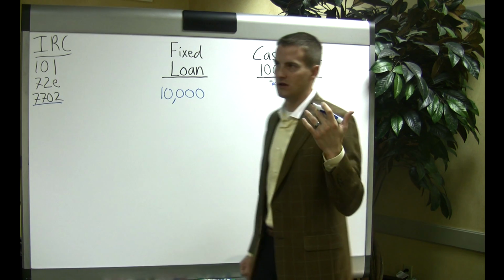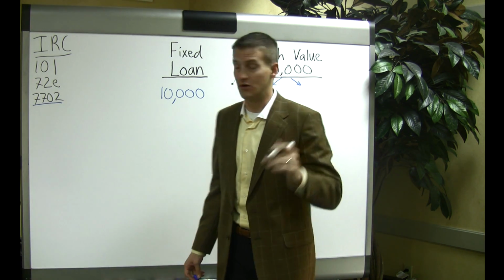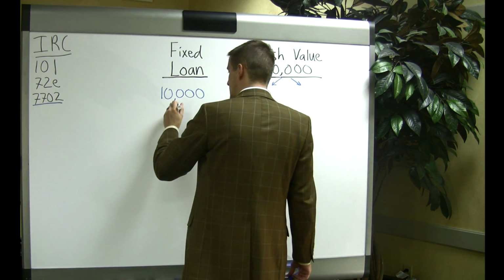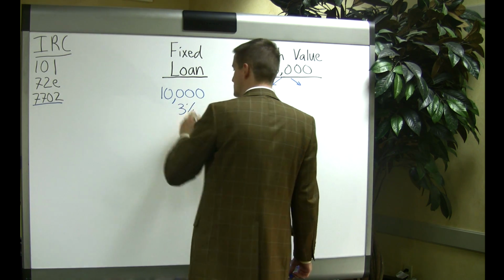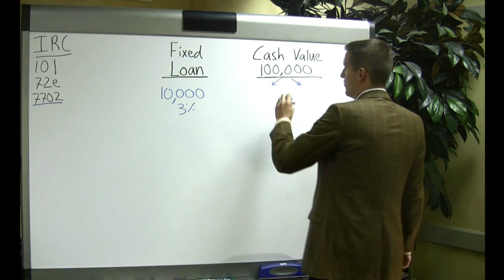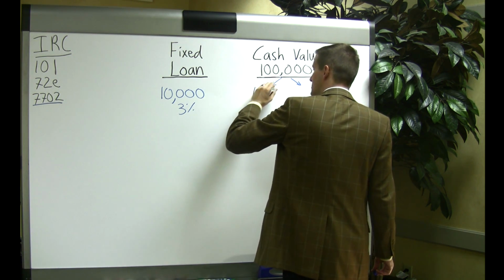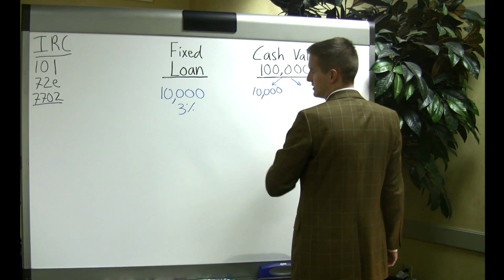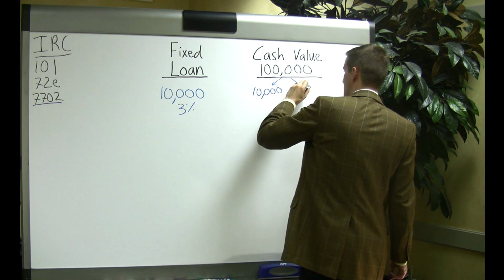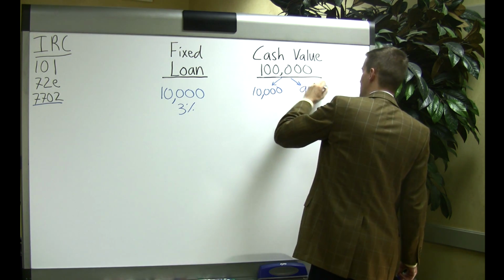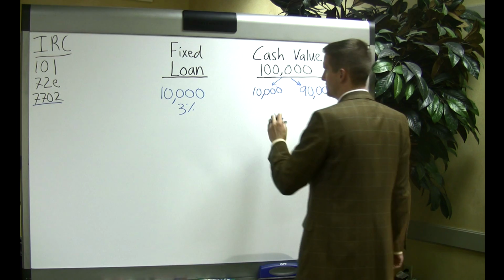Well, people say a loan, there's interest on that loan. Yes. And let's just use an example of a company that charges 3% on that loan. Now over here on your cash value, you've now got $10,000 that is going to be earmarked for that loan, and you have $90,000 really left over.